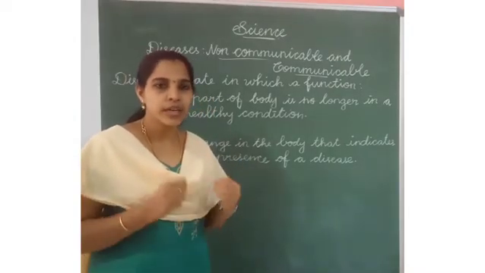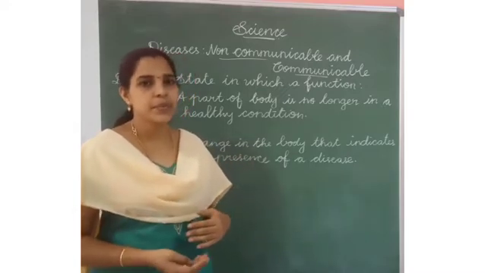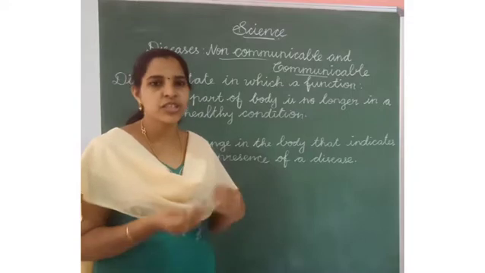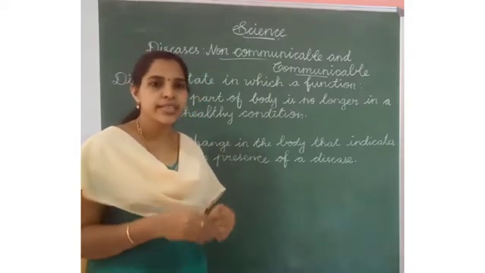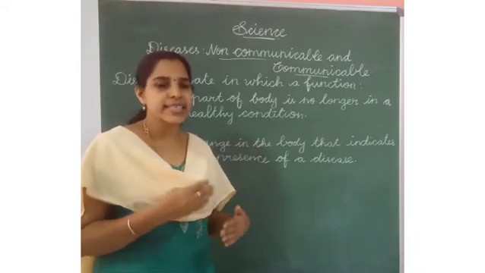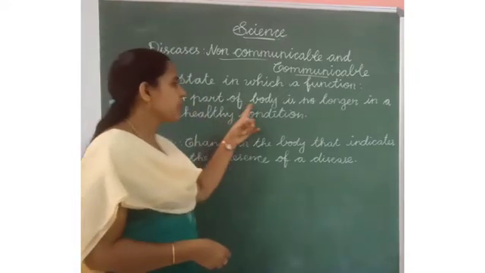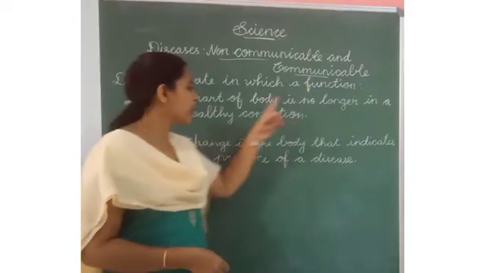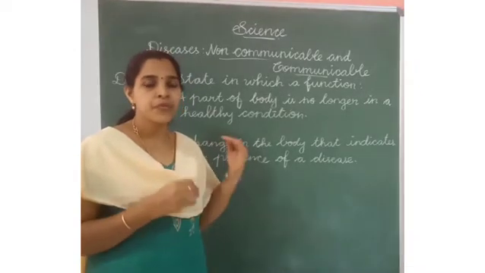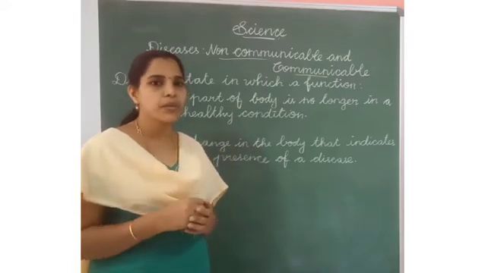So according to that we have to eat different types of food: fruits, vegetables, nuts, grains, cereals, milk, meat, egg. Yes, so we have to eat different types of healthy foods. If we are not taking healthy foods, we will get some disease. It means a part of the body is no longer in a healthy condition. Some body parts will not be healthy. If we get some diseases, different types of body parts will be affected.